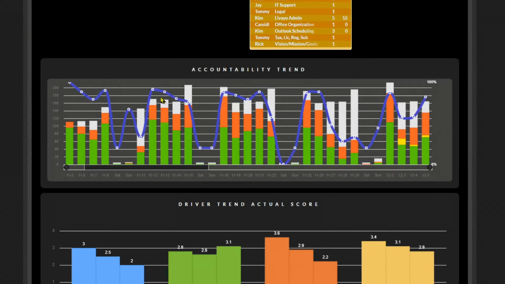So here again, this is the percent of accountability. And we, of course, try to achieve 100% accountability every day. The reason why they dip down is because these weekends just have a few tasks. And if you miss one task, of course, it drops the percent way down.